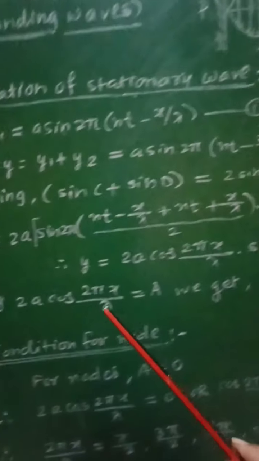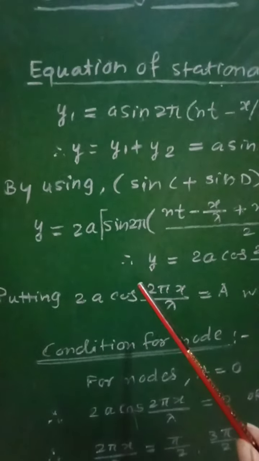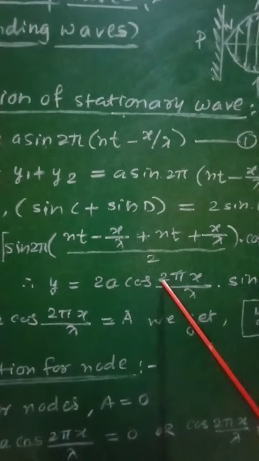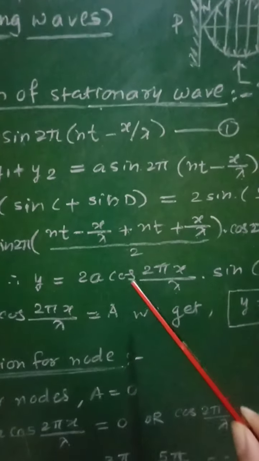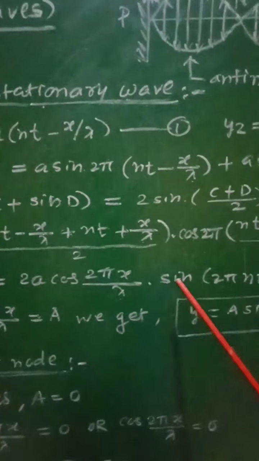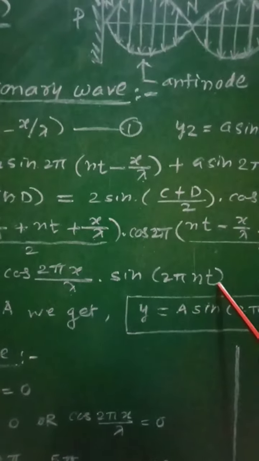Then rearranging the terms, we can write that equation as y is equal to 2a cos 2 pi x by lambda into sin 2 pi nt.